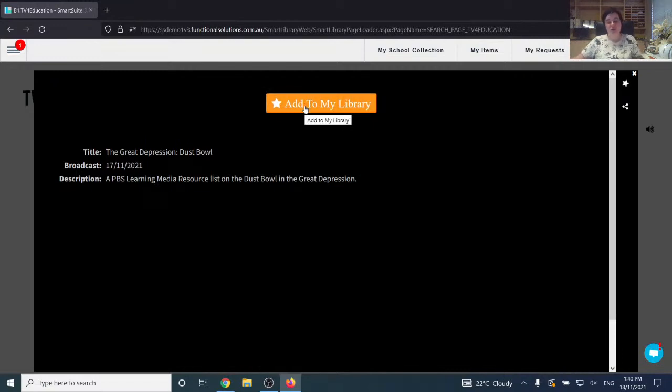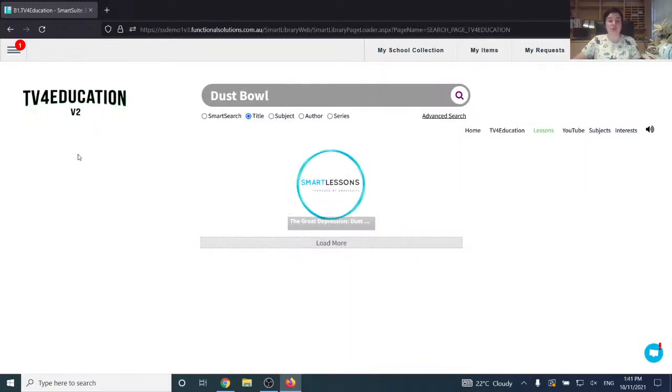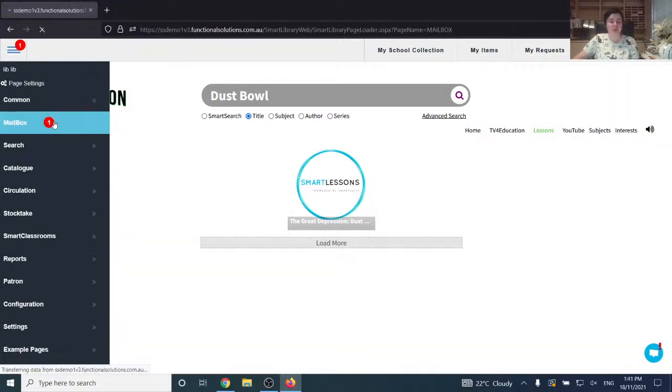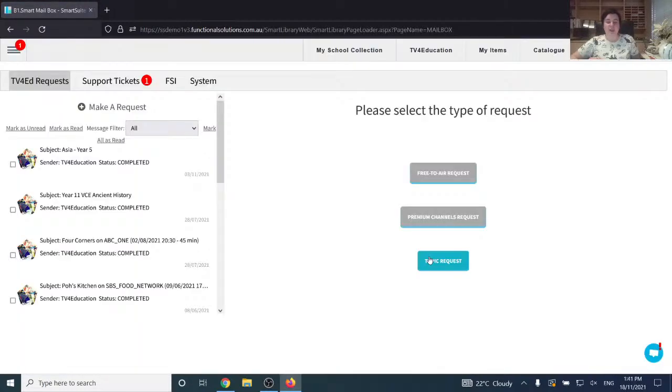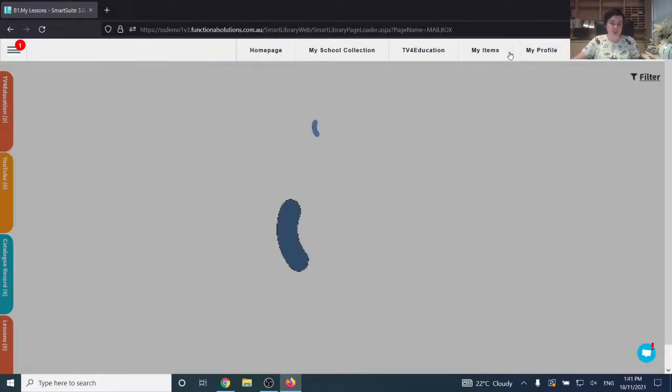And then once you go to your My Items and it's there, you can go in and edit it if you want. You can remove some of the content, add your own questions, etc. Or clip some of the videos if you only want to show specific sections. You can also request that we make them for you by going up here again and going to Mailbox. We send you some content on the Dust Bowl, whether it be a smart lesson for you, a resource list or a video lesson, or whatever it is that you are planning to do.